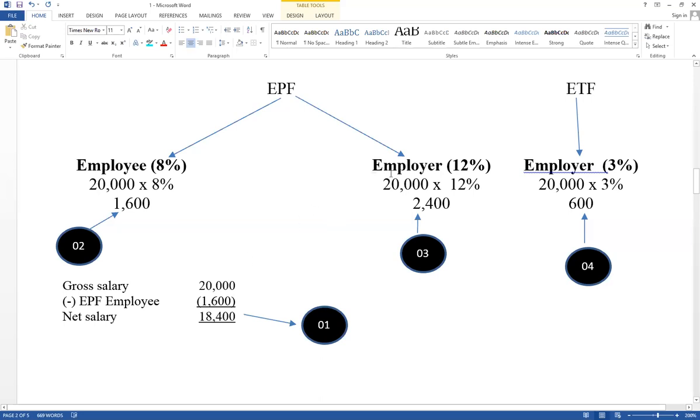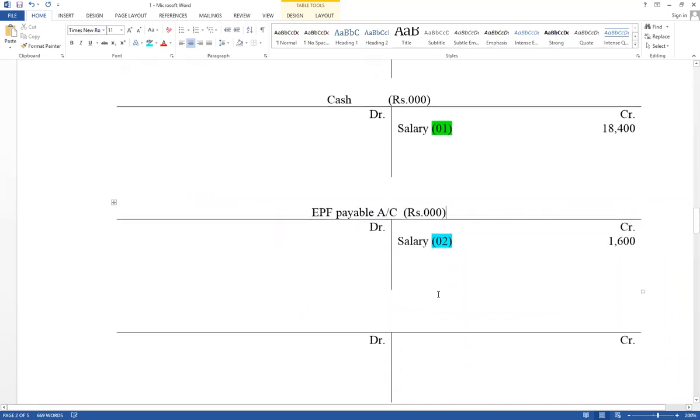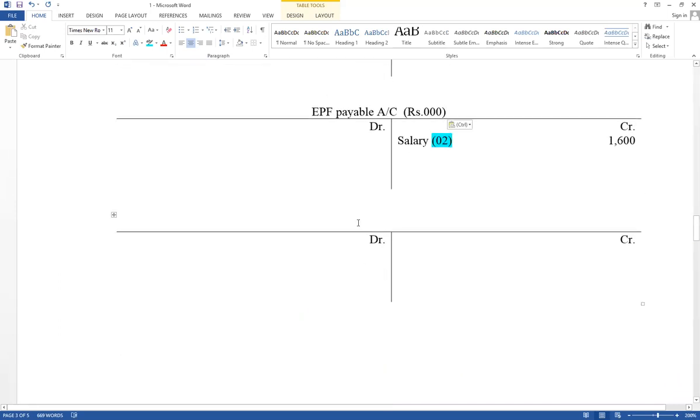That is not part of salary, another expense. Therefore, you have to prepare a separate ledger account as EPF expense. And that value also should be transferred to the central bank. Therefore, EPF payable account also credit. This value is not included in salary. It is not part of salary, another expense. Only the employer gives this contribution. Therefore, you have to prepare the EPF expense account. Therefore, third step, a separate ledger account as EPF expense.